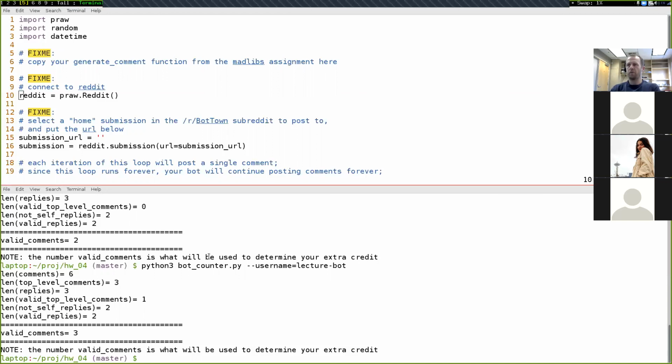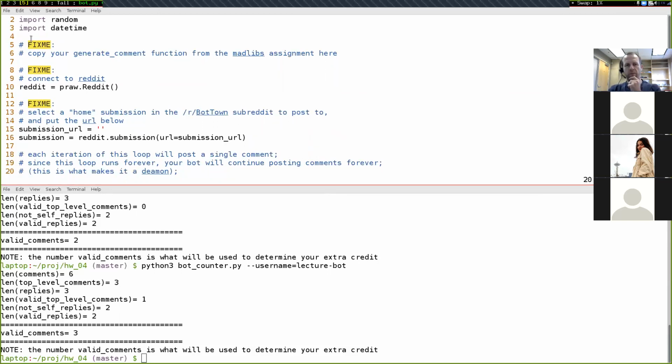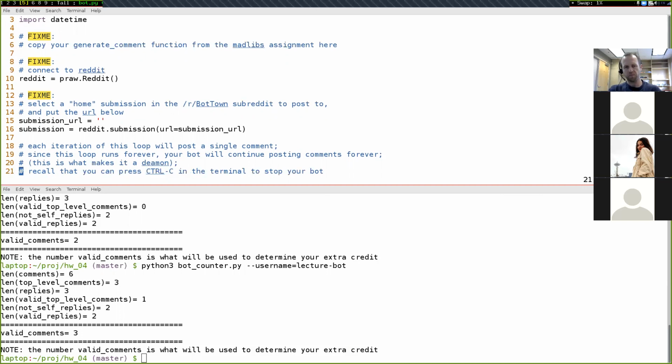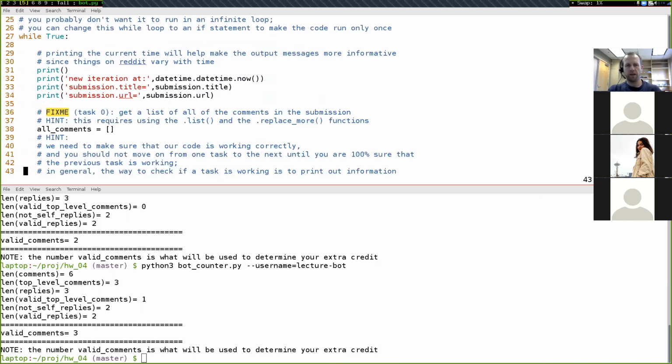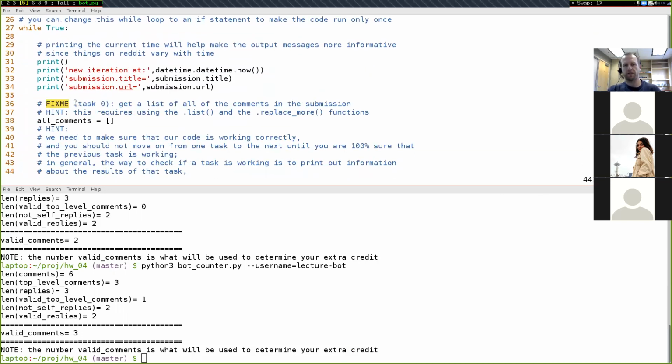So in this bot.py file, there's a bunch of these fix me annotations. Up at the top, there are some fix me annotations that do not have tasks associated with them. And if we scroll down a little ways, there are fix me annotations that have a task with a number next to them.